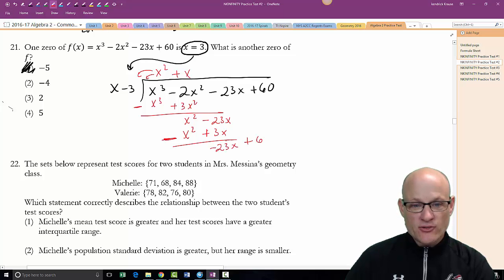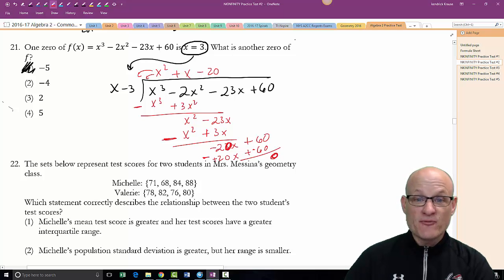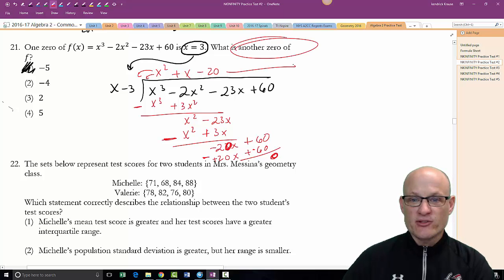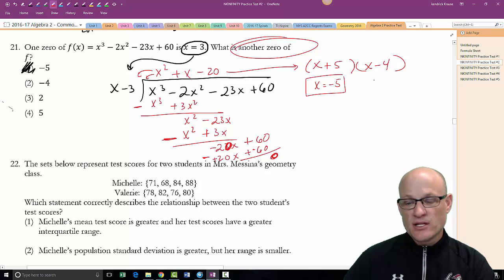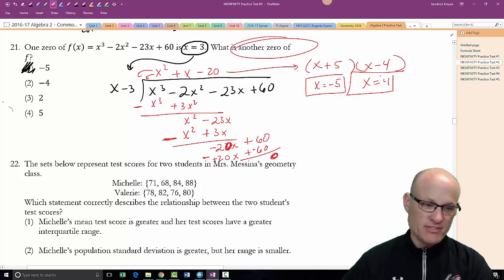Bring down the 60. Multiply by negative 20, so I get negative 20x plus 60. Subtract. Turns this into a plus, turns this into a minus, and you should end up with 0. If, in fact, it's a 0, you should end up with 0. And then this thing you just take over here and you factor it. X plus 5, x minus 4, and your two answers are x equals negative 5 and x equals 4. So that would be the long division approach. The graphical approach clearly was the better choice here. Either way is fine.